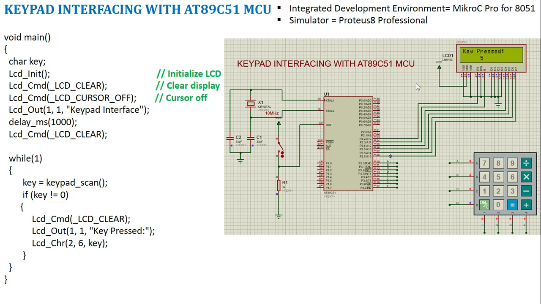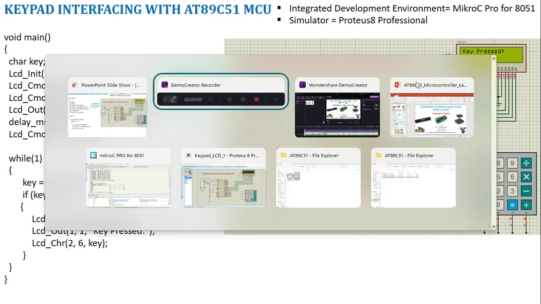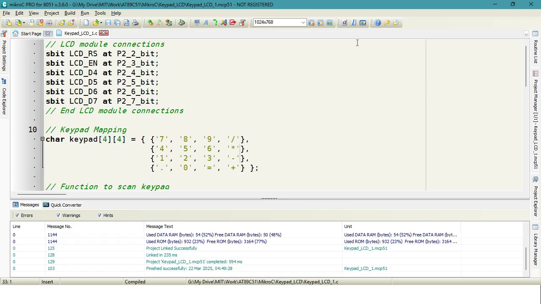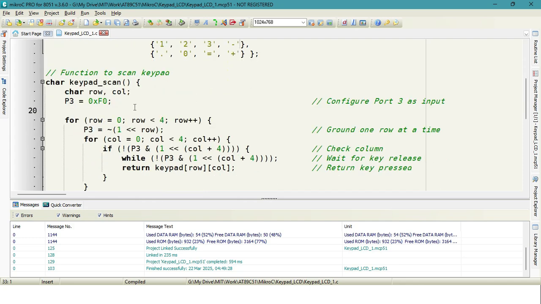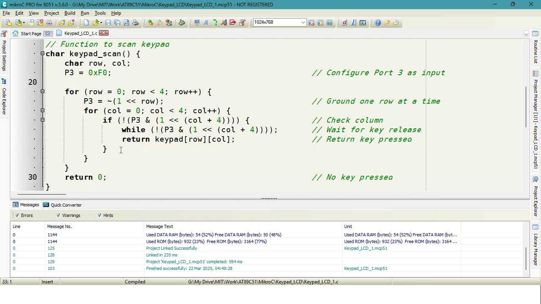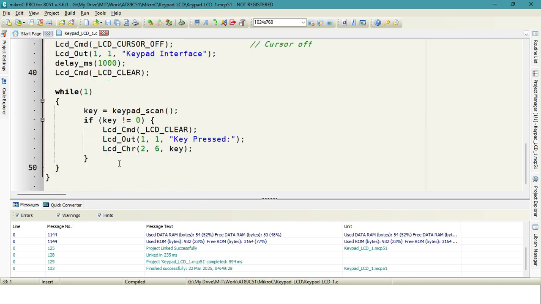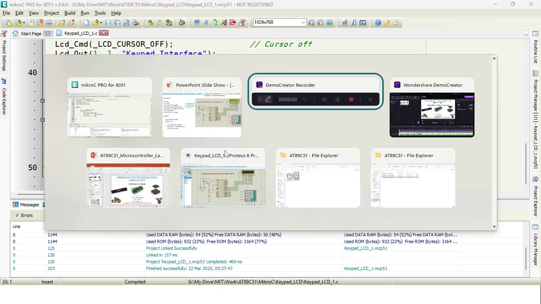So we will see the simulation part. So let us go to the program. So this is the program which I have explained right now. You can see the LCD connection, matrix values, then here I define the keypad scan, then our main function. So once a program is written, we need to build it so that the C program gets converted into a hexadecimal file. So once this is done, we build our circuit in Proteus.